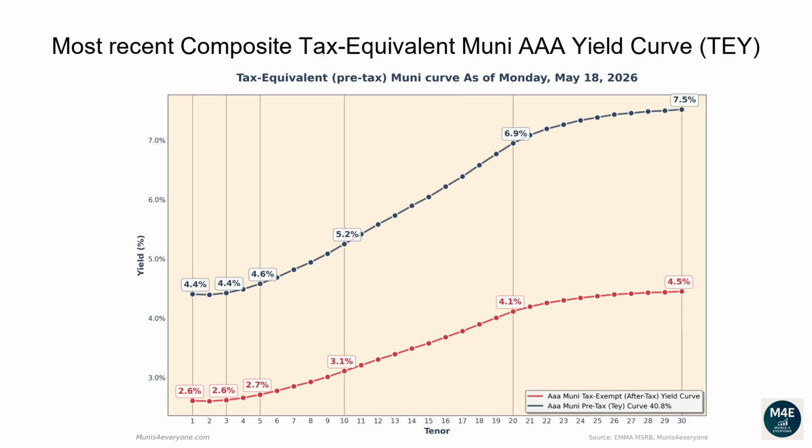The one-year tax-exempt yield is 2.61%, corresponding to a 4.41% tax-equivalent yield for investors in the top tax bracket. The two-year tax-equivalent yield is 4.39%. The 5-year tax-equivalent yield is 4.58%. The 10-year tax-equivalent yield is 5.25%. The 20-year tax-equivalent yield is 6.95%. The 30-year tax-equivalent yield is 7.52%.